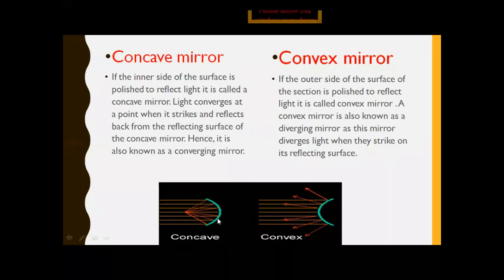Why does it strike on the inner surface? Because it is the reflecting surface. So a parallel beam of light will be gathered at a point. Okay, all the reflected rays are gathered at a point.